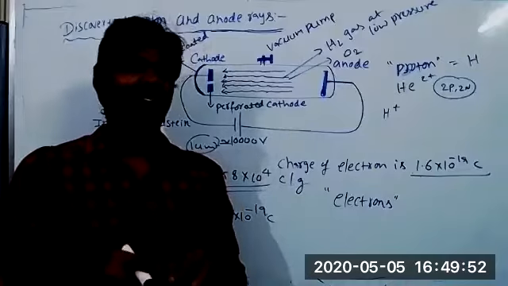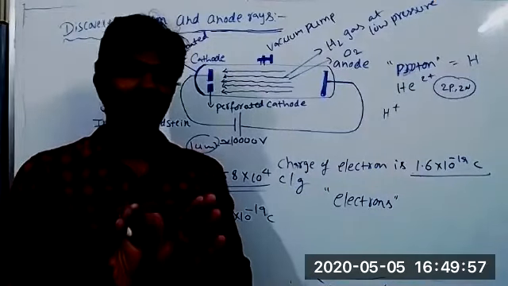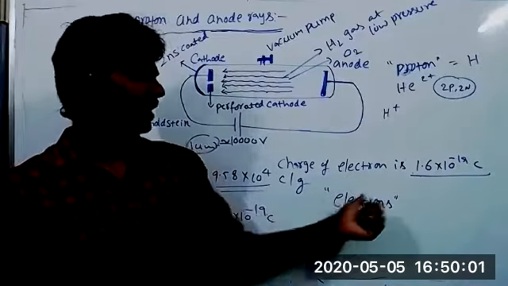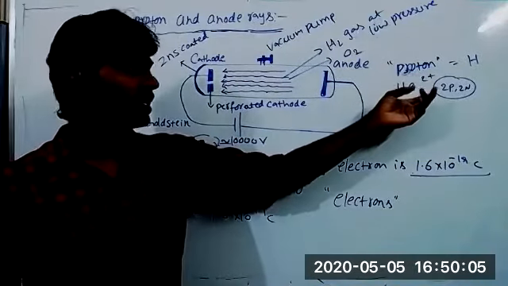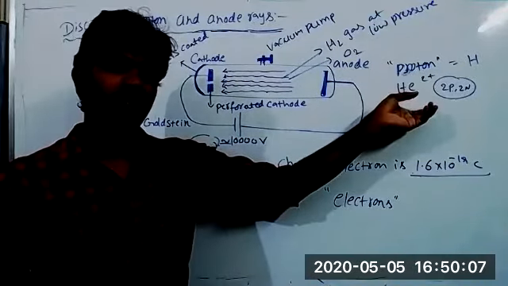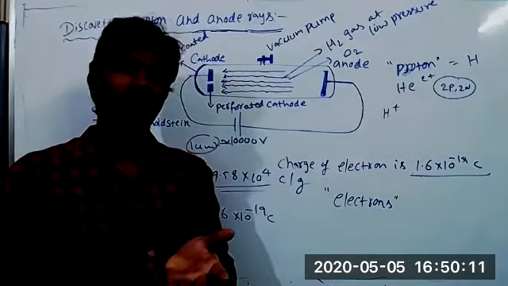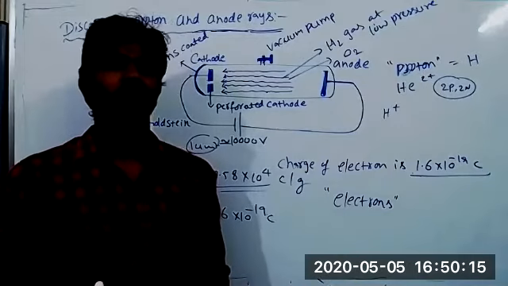Yes, the combination is present. That's what we are saying, simply a positive particle. A positive particle is not simply a proton. If you take only hydrogen, then okay, the anode rays are constructed by protons, you can say. But if you take helium or any other gas, it is constructed from the nucleus. The nucleus has protons, neutrons, and even some core electrons are present.